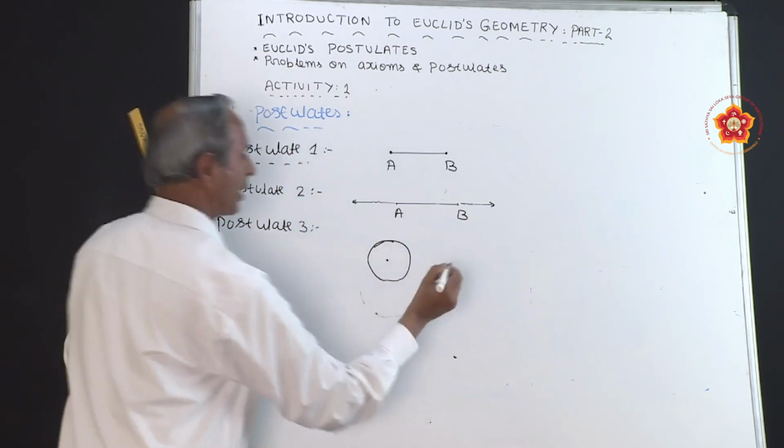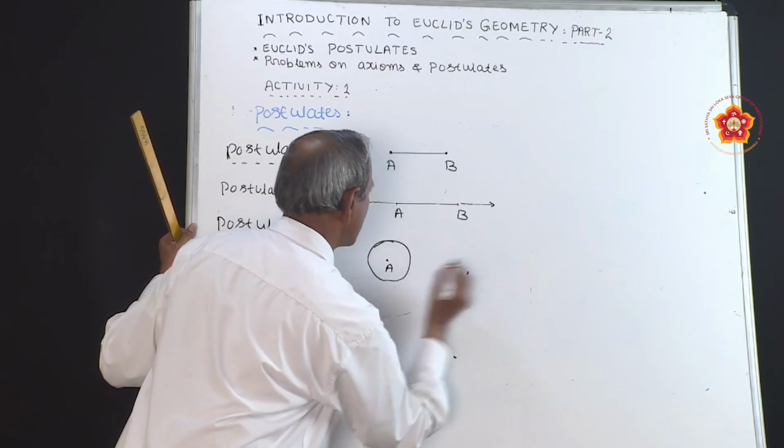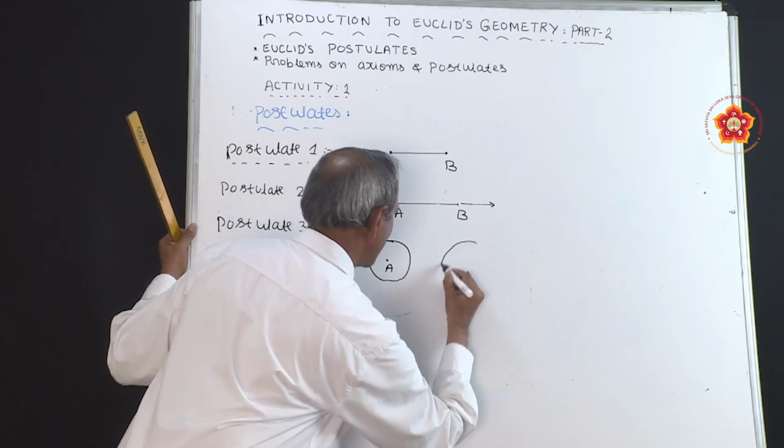If you take another center, you can draw another circle with a different radius.